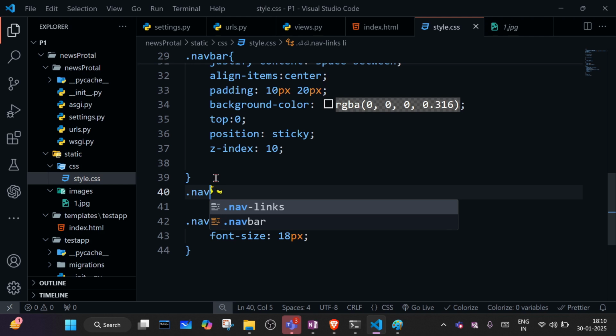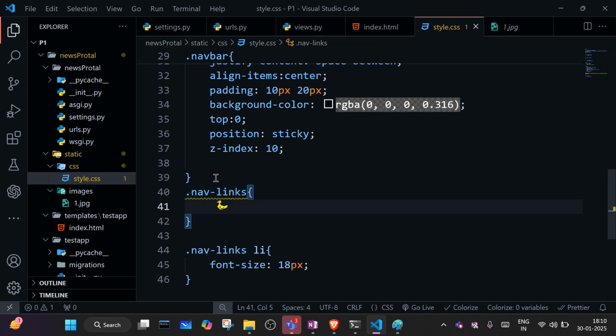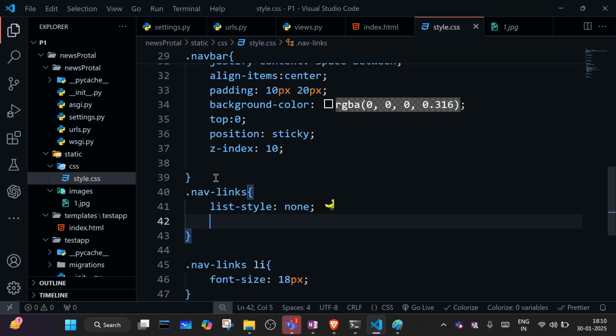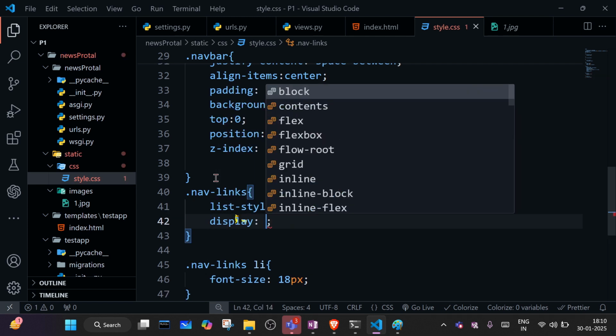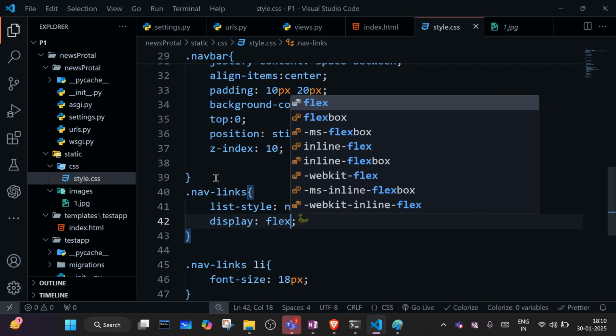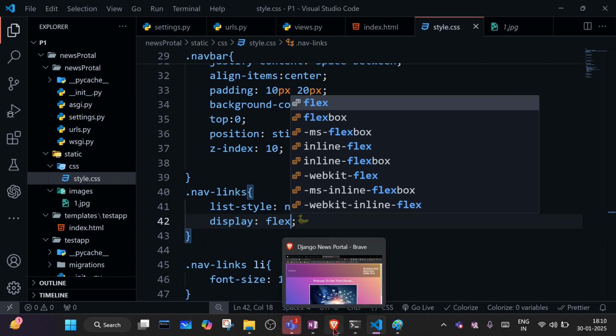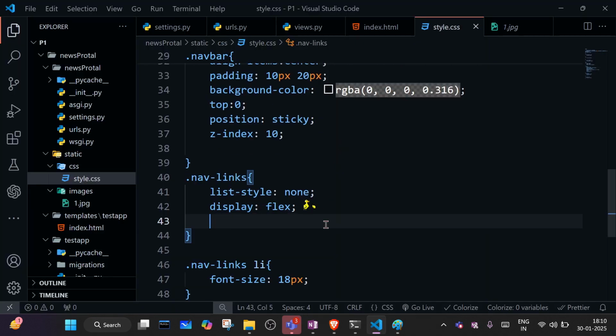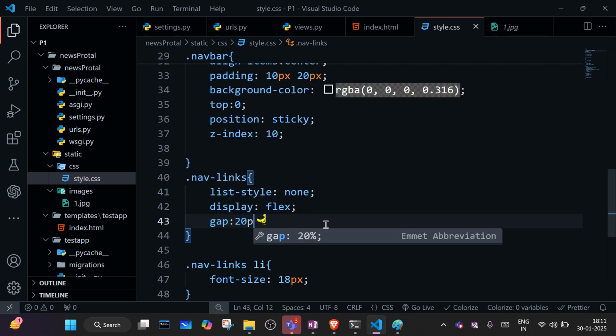And what about nav links? So nav links should be, list style is already none, display flex. If I write display flex here, it will be displayed as a flex. So it is coming like a flex. And after that we have to give some gap. So gap is like 20 pixel.